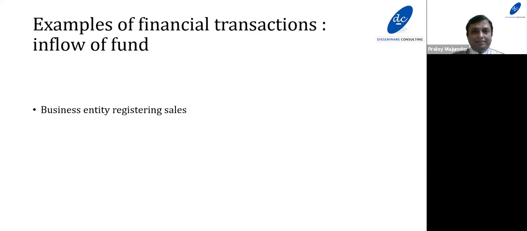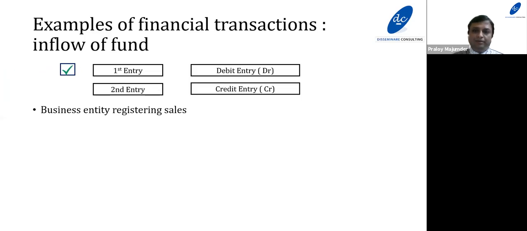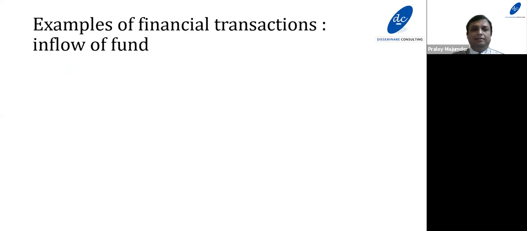Let us take a couple of examples where the first entry would be the debit entry. A business entity registering sales. So there's an inflow of fund. Since it's an inflow of fund, the first entry would be the debit entry and the second entry would be the credit entry. Next, a business entity receiving rental income. Definitely it's an inflow of fund.